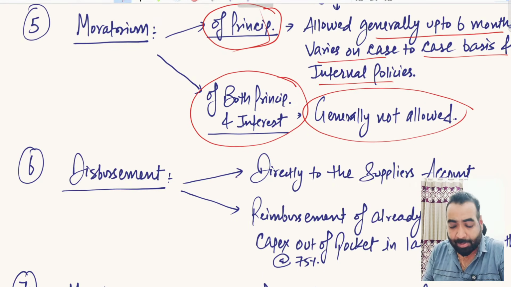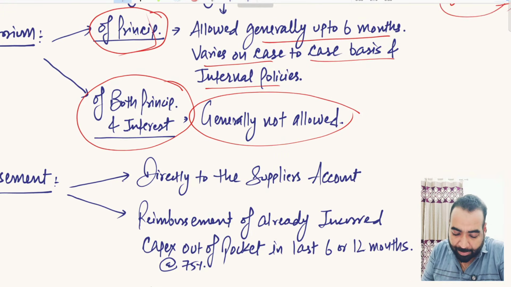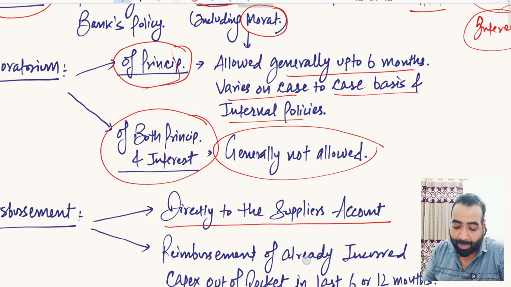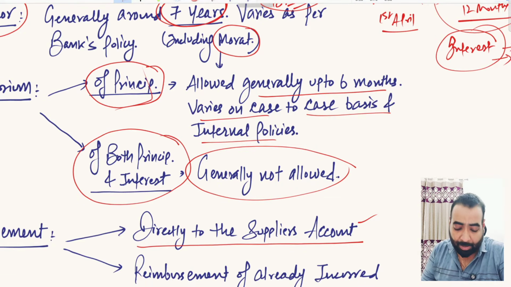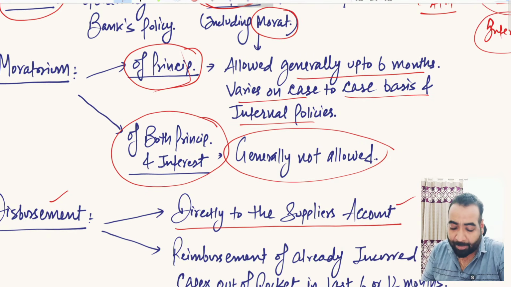So how the machinery term loan is disbursed? So machinery term loan is an end use type product in which end use is very closely monitored by the banks. So the machinery term loan payment is directly done to your supplier account. The supplier who is supplying you the machinery gives his account number, IFSC code, and bank pays off the machinery loan amount directly to his account. They do not release that amount into your account, fearing that you may divert the funds elsewhere, you may not buy machinery after getting the funds into your accounts. So that is why they prefer sending the funds directly to the supplier's account.